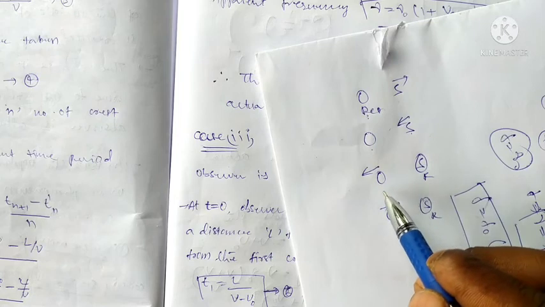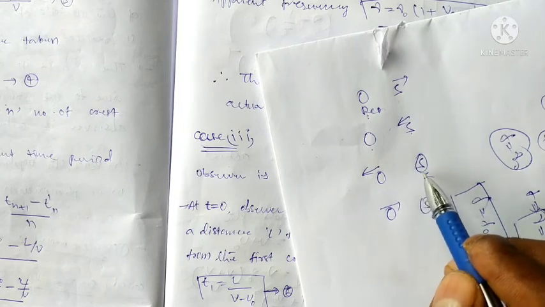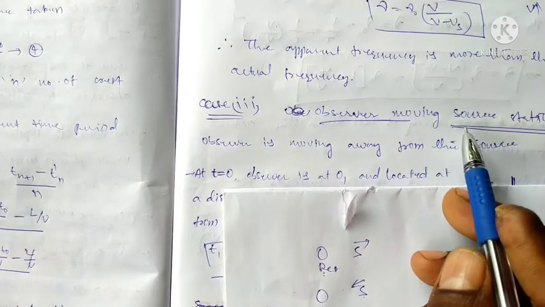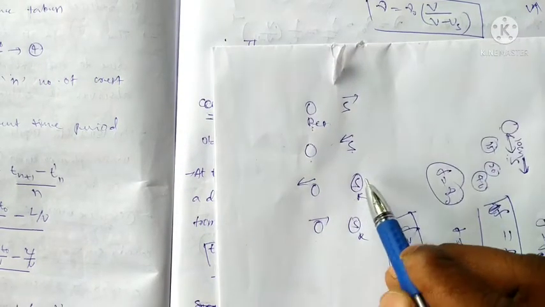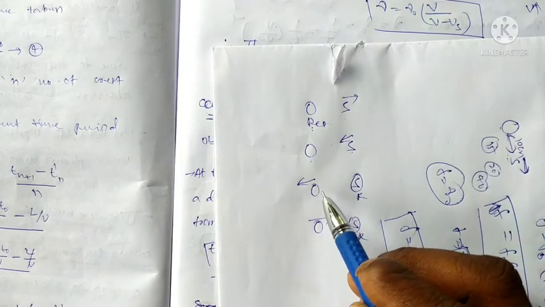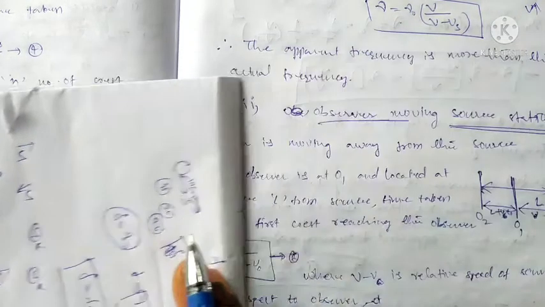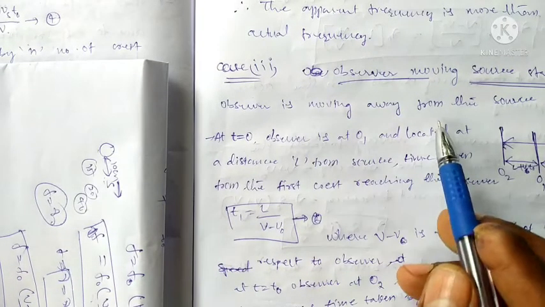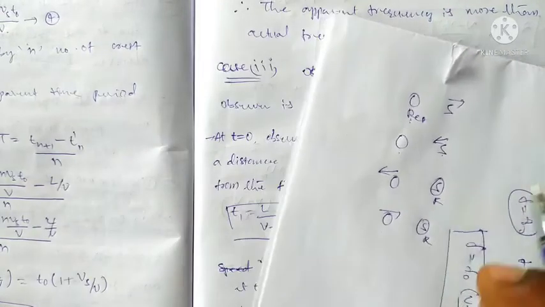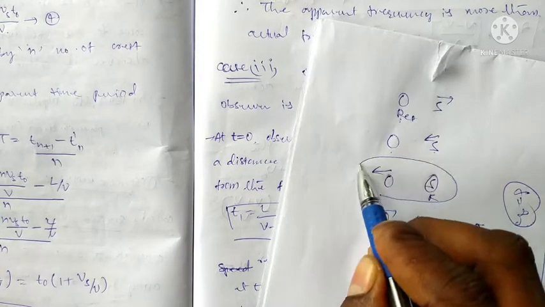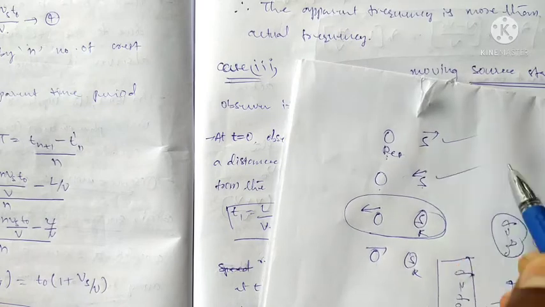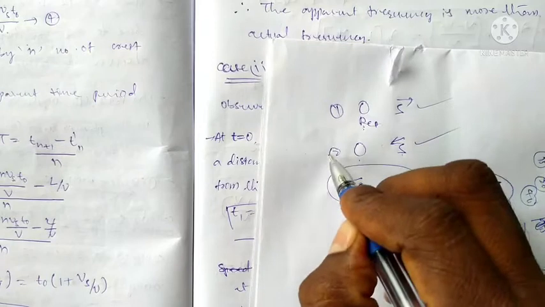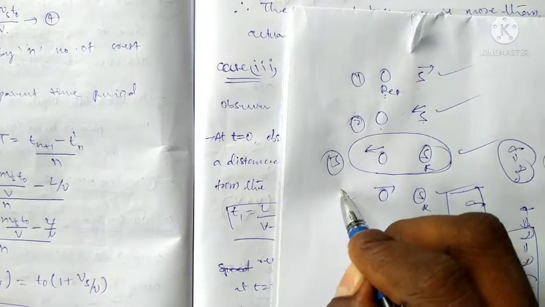Now the third case is here: observer is moving, source is stationary. That means source is stationary, observer moving towards or away. Okay, whatever it may be. Now the observer is moving away from the source. Away from the source means away from the source. This is the third case. First case, second case, third case, fourth case. The four cases are 1, 2, 3, 4.